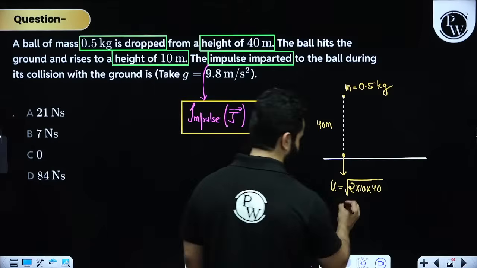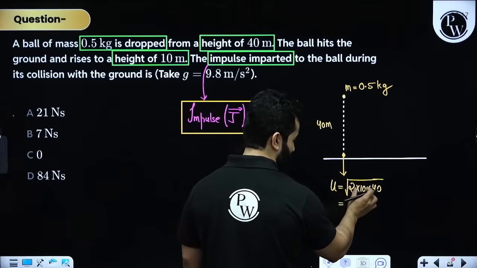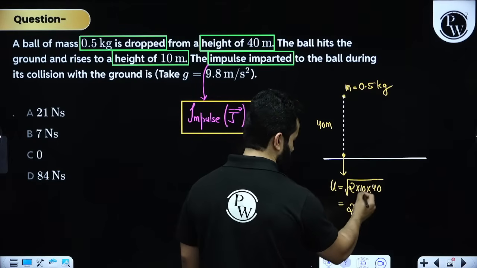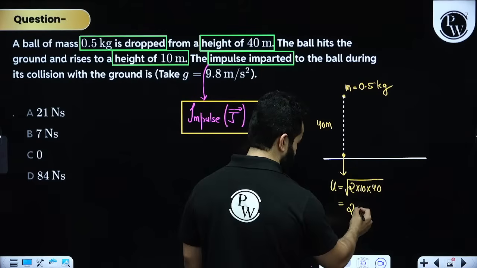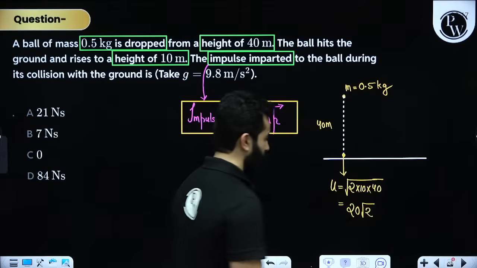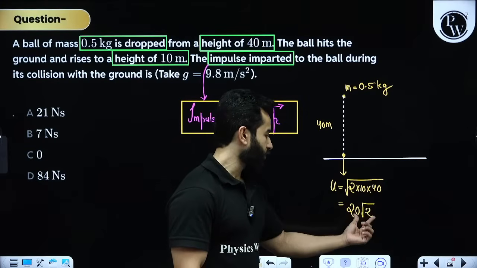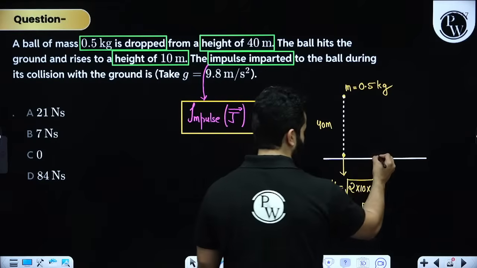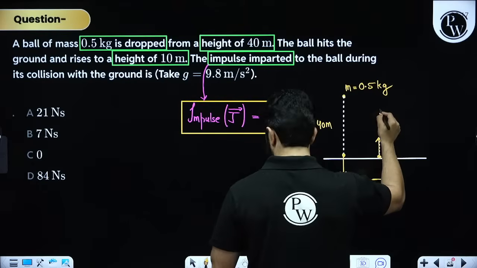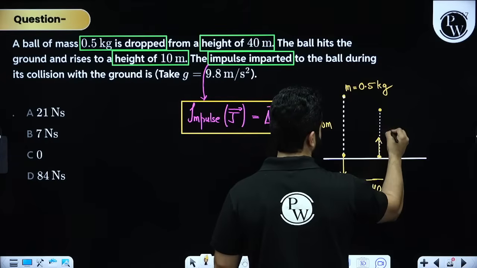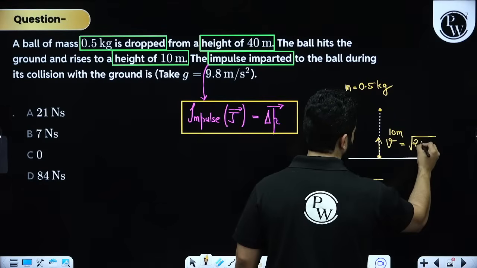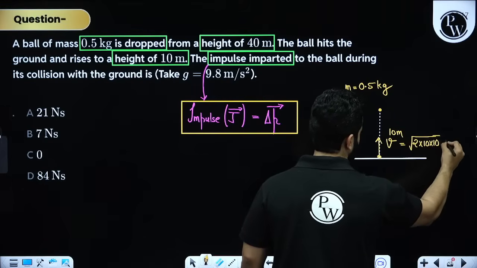I can take out this 2, and I can take out 10 outside, and still I have got 2 left. Because this was coming out to be 400, this was 800, so 20 root 2. And the velocity with which it will again go up, we can find by simply using that now the height is 10 meters. Let's say this is V. So V will be again under root 2 into 10 into 10. So that means 10 root 2.